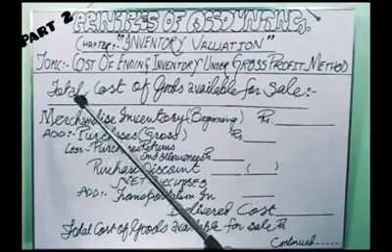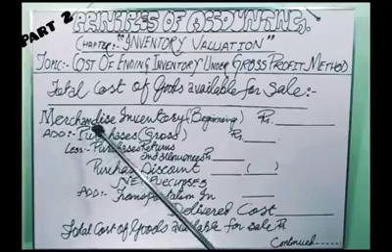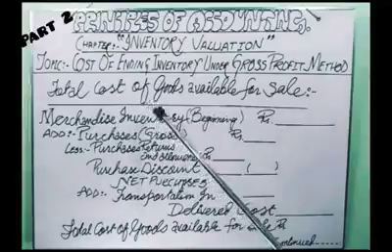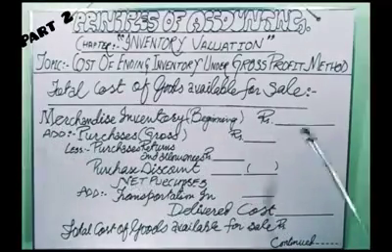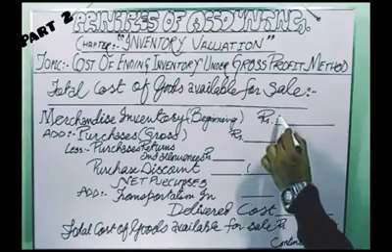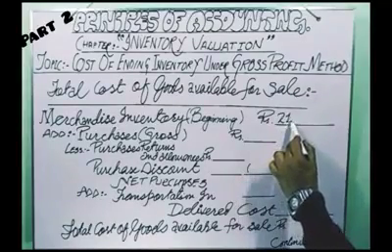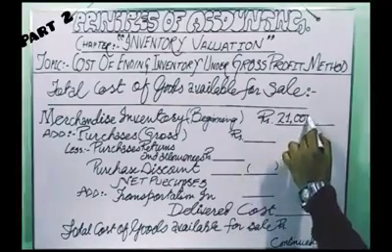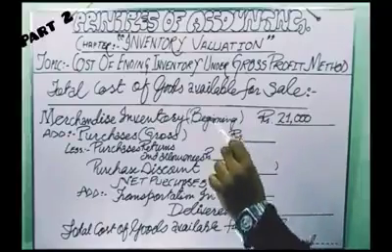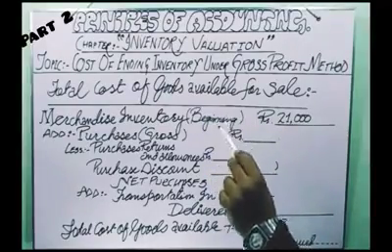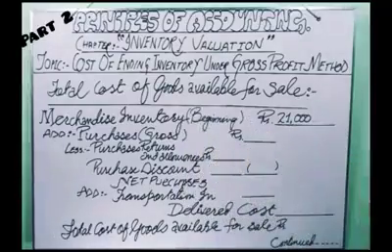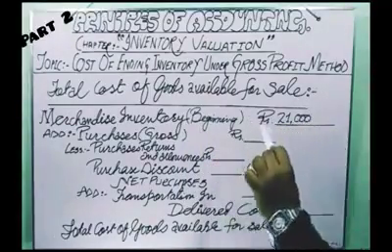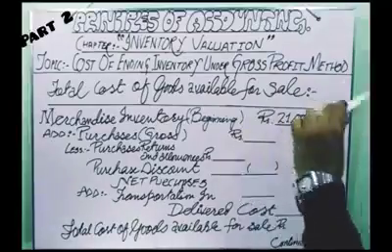Now we are going to take some exemplary amounts to calculate the cost of goods available for sale. For example, we have merchandise inventory beginning rupees 21,000. It means that when the accounting period started, we had merchandise inventory beginning of rupees 21,000. It was the merchandise inventory ending for the previous year.